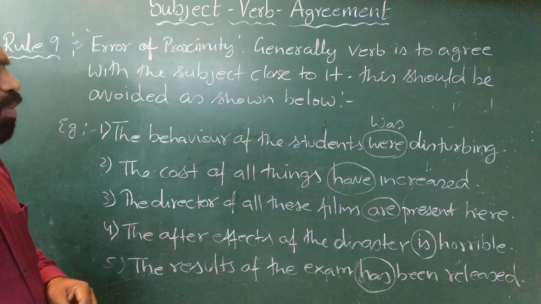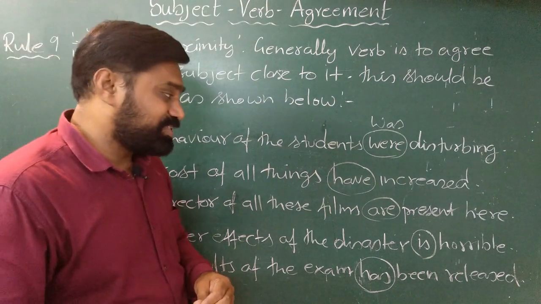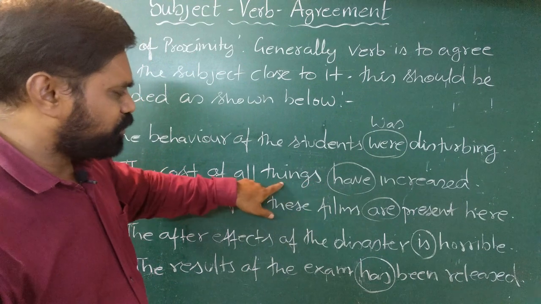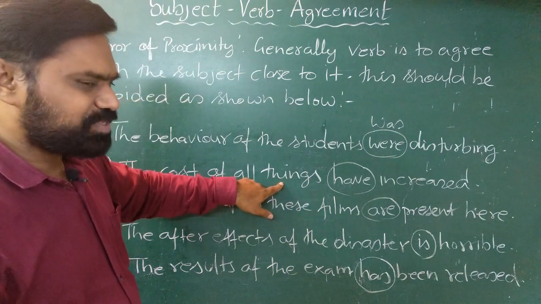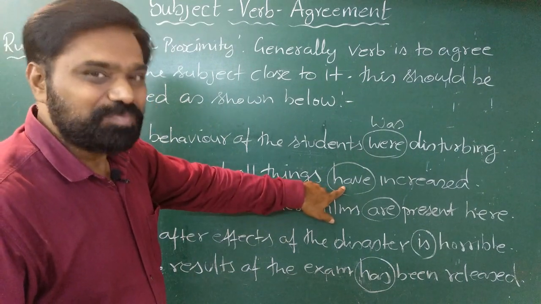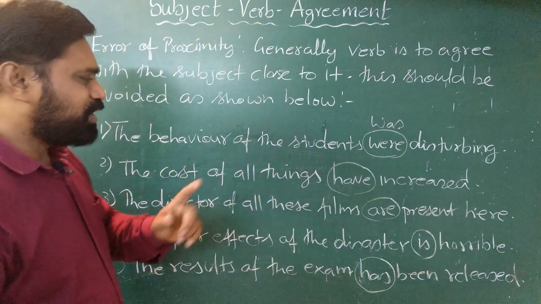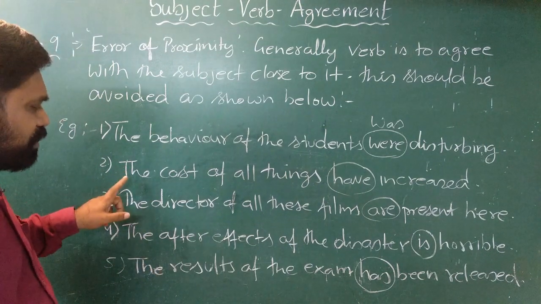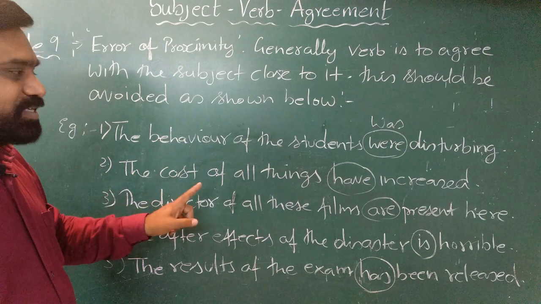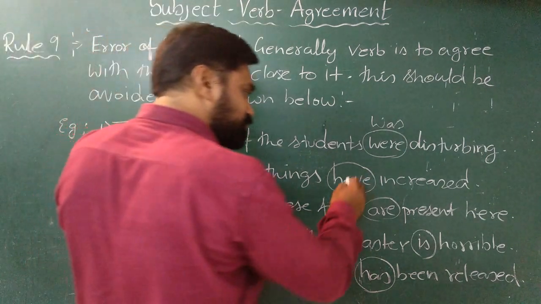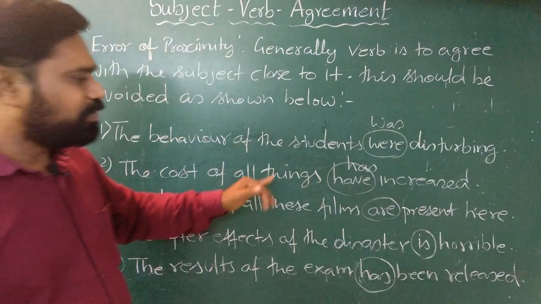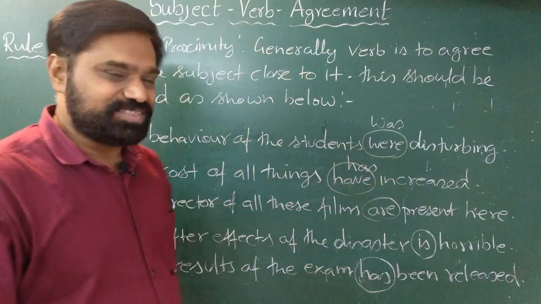The cost of all things have increased. Again, you will notice here that have is the verb, and close to it the subject is things, which seems to be plural, and we tend to take a plural verb here, but this is wrong. What we are talking about here is the cost, which is singular, hence the verb should also be singular. We should use has. The cost of all the things has increased.